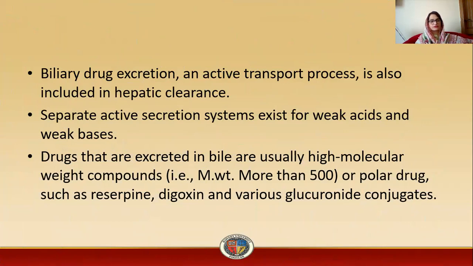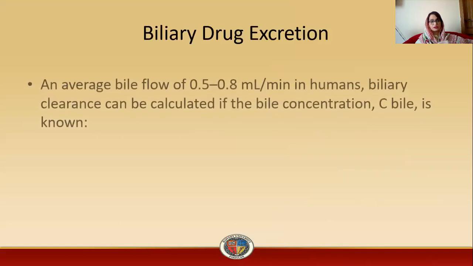This is biliary drug excretion. An active transport process is also included in hepatic clearance. A separate active secretion system exists for weak acids and weak bases in the case of biliary drug excretion. Drugs that are excreted in bile are usually of high molecular weight, for example a molecular weight of more than 500, or polar drugs such as reserpine, digoxin, and various glucuronide conjugates, which are heavier. They are eliminated through biliary drug excretion.